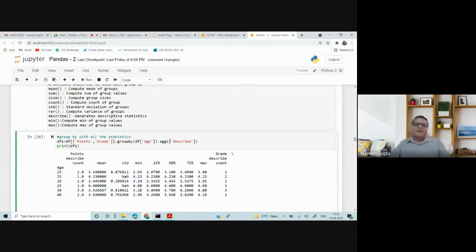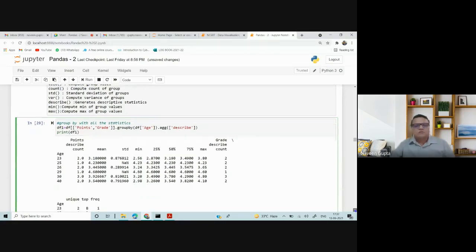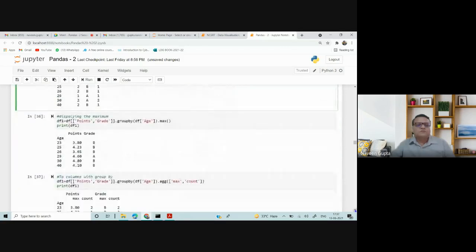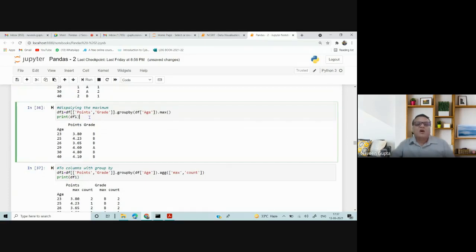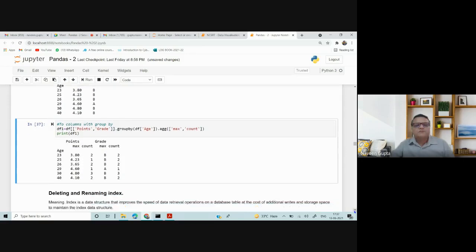I can even write the name of the column in AGG, whichever columns I want sum, count, or max for. So AGG is a function which can be used with a group by. And if I write describe, it will describe my complete data frame. Now, I've used here a single column with the maximum value only. With two columns grouped by, I can do a grouping on the basis of the two columns, displaying age again.